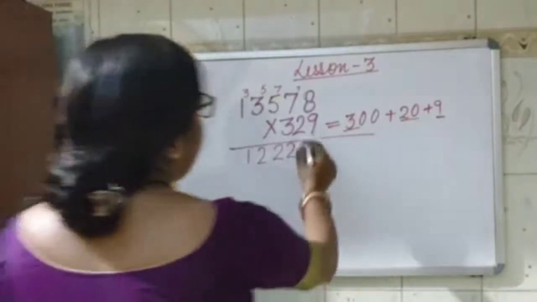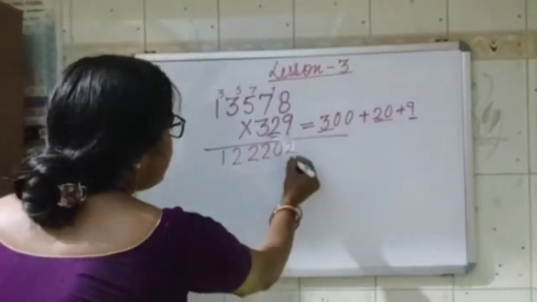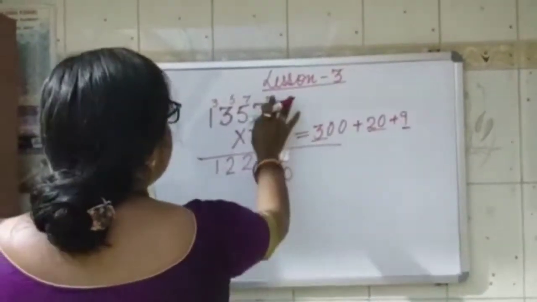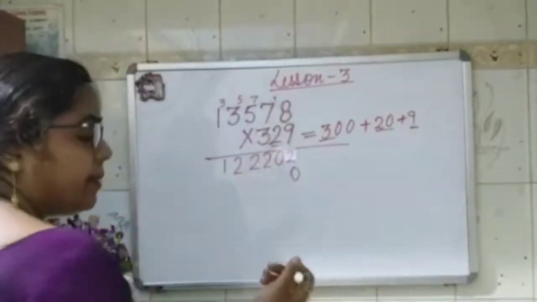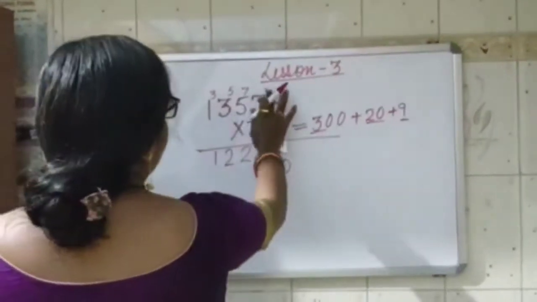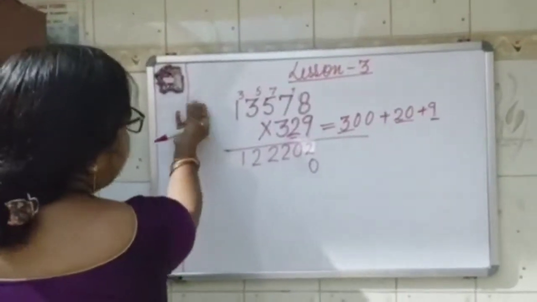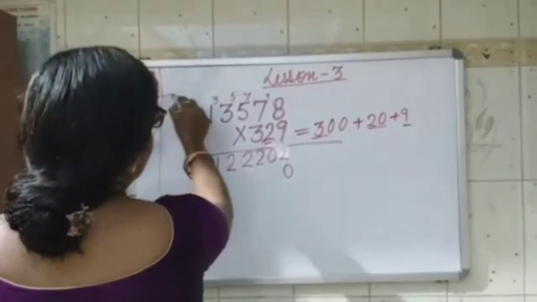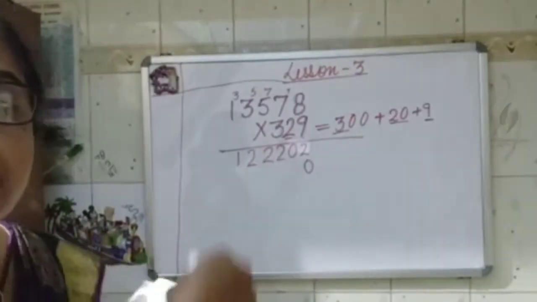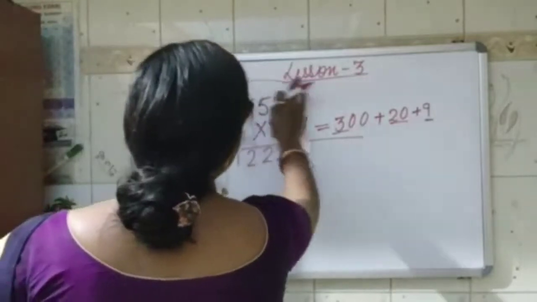Okay. Then we have to multiply by this 2. 2 means it is 20 because it is at the tens place. So the ones place will be 0. And then we will multiply the number by 2. Since I'm using the blackboard, I am doing it like that. But when you solve in the copy, make sure you leave a proper gap. This is the margin line. Leave a 3 finger gap from the margin line here, and from the upper side also. Minimum 2 lines you have to leave to write the carryover. Since I am using the board, I am rubbing it, but you will just cut it by a straight line.